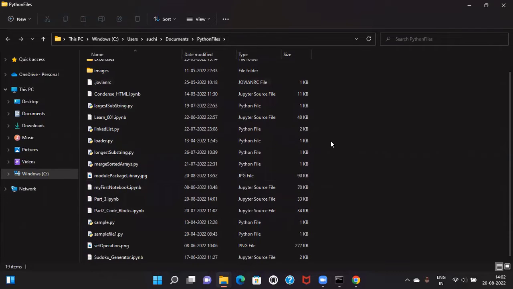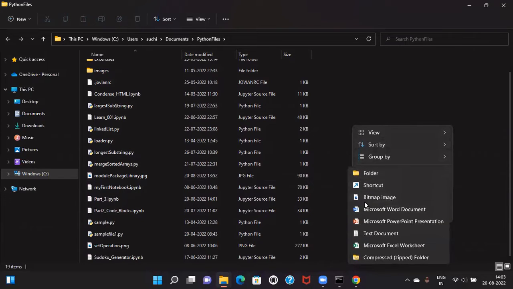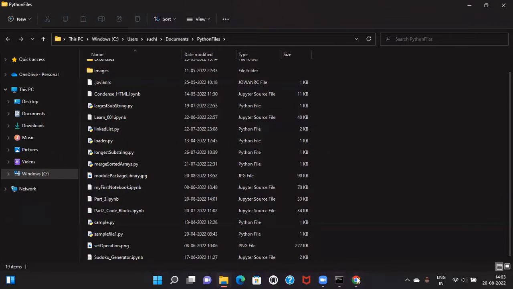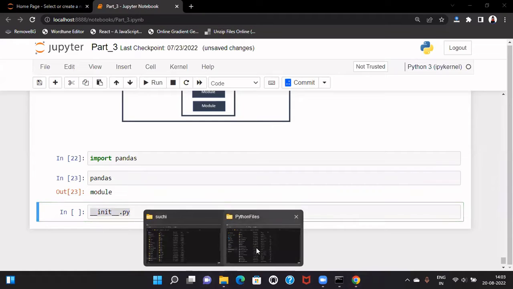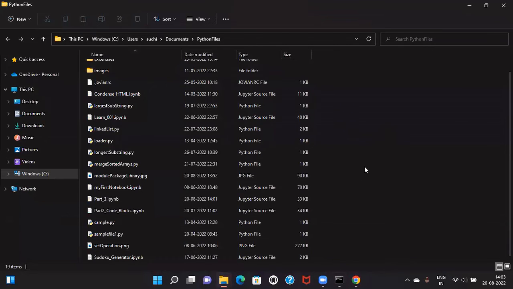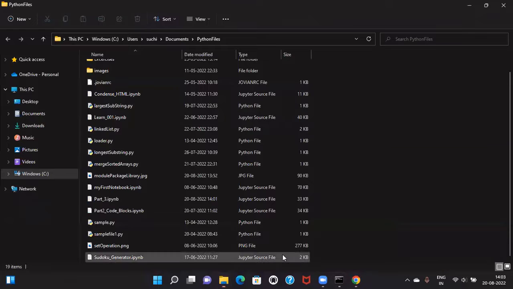This is not going to be a package until and unless we add another file over here, which will have this name, __init__.py. So this will be a file which will denote a directory as a package. So if we add a file in this folder with this name, then only this folder will behave as a package.